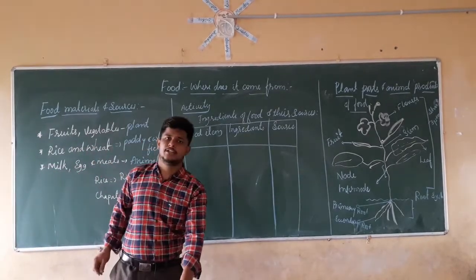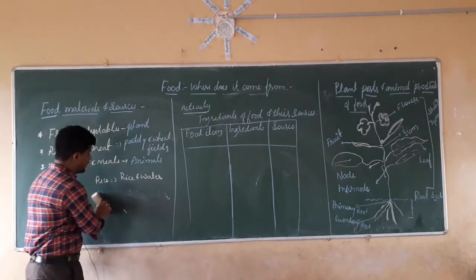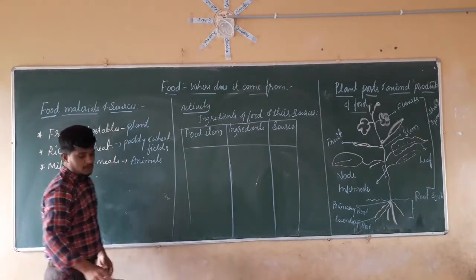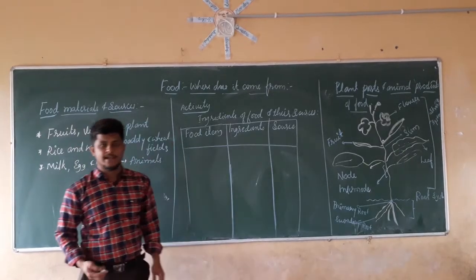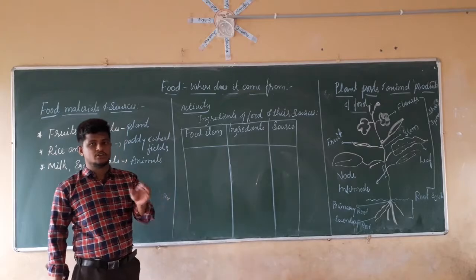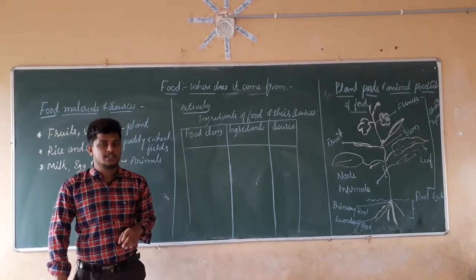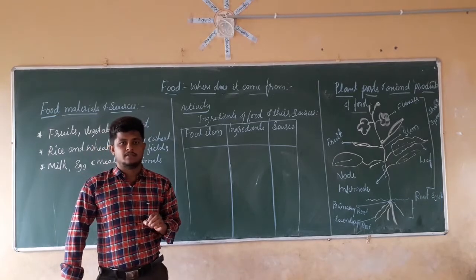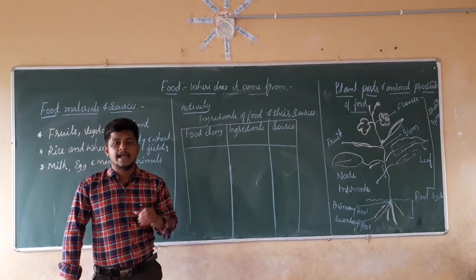When we went on listing the ingredients which are present in those food items, we came to the conclusion that most of the food items have a common ingredient.